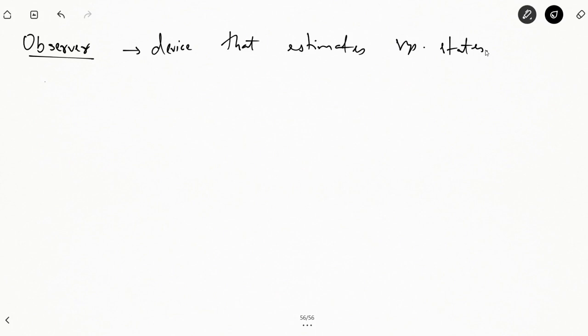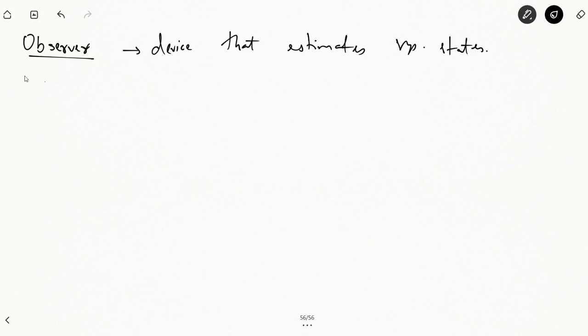Observability, as I already defined to you, is the property of a system by virtue of which we can estimate the system variables, or the state variables, at any given instant of time from the known values of the inputs and outputs. The device used to estimate that value is known as the observer. So today our focus is the observer.